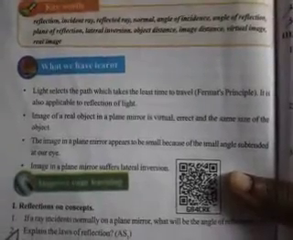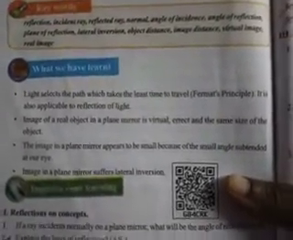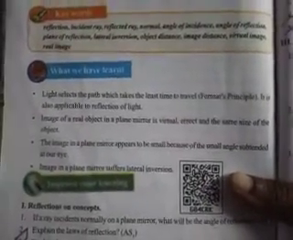The image in a plane mirror appears to be small because of the smaller angle subtended at the eye. That means when the angle subtended by our eyes is smaller, then the image formed is also smaller. If the angle is bigger, the image will be bigger. Image in a plane mirror always suffers lateral inversion.